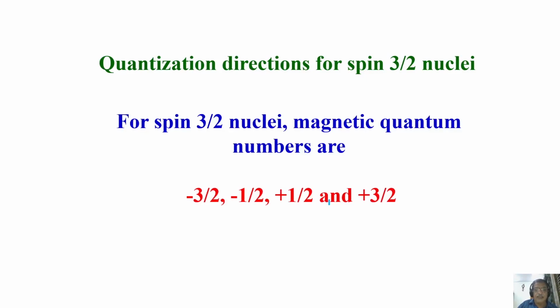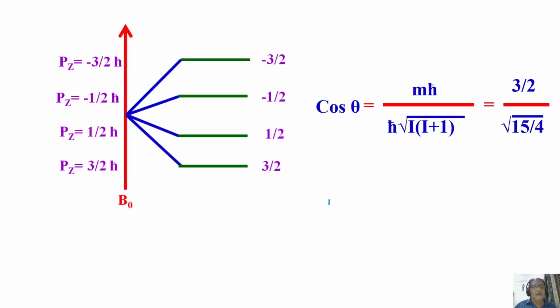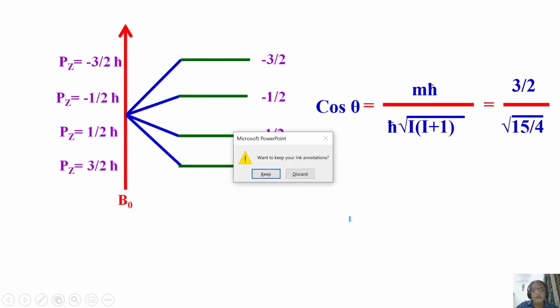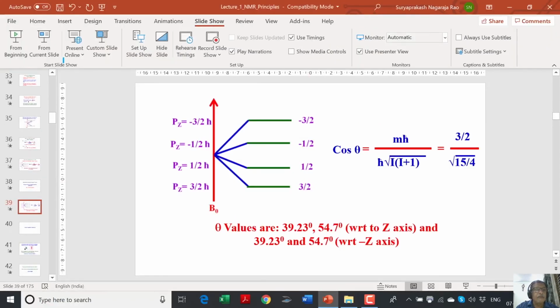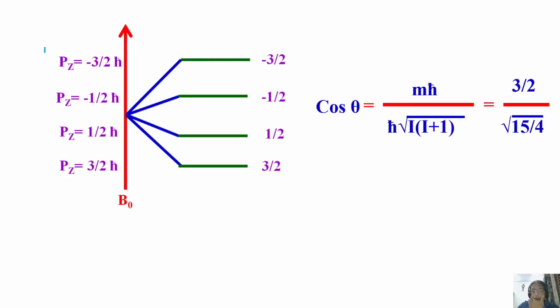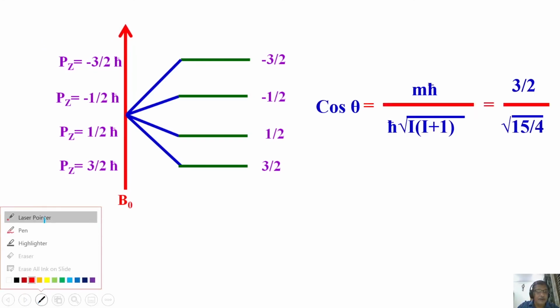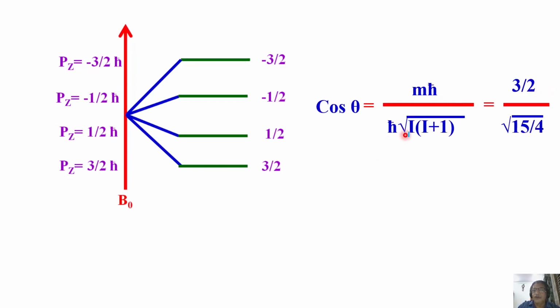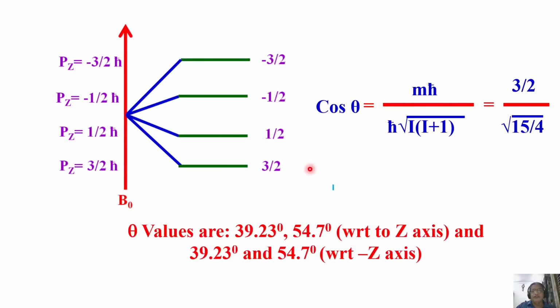Now same way, work out the quantization directions for spin 3 by 2 nuclei. There are only 4 possible quantization directions, minus 3 by 2, minus half, plus half and plus 3 by 2. Again, I don't want to go into the details of that. Okay. Plug in these values. And then what is m is equal to 3 by 2? It is 3 by 2 into 3 by 2 plus 1. Find out this number. Plug this into calculator. Find out theta.